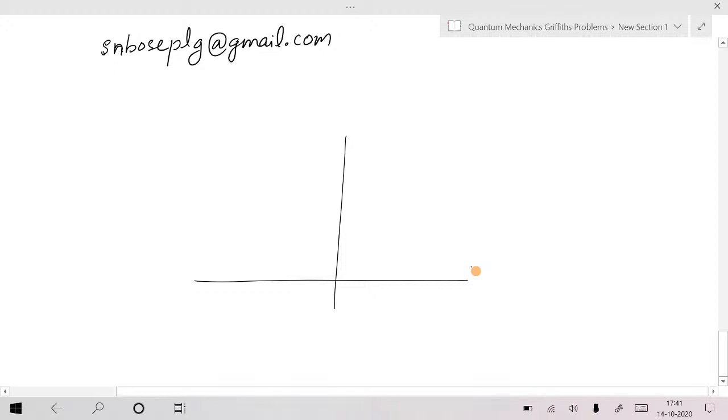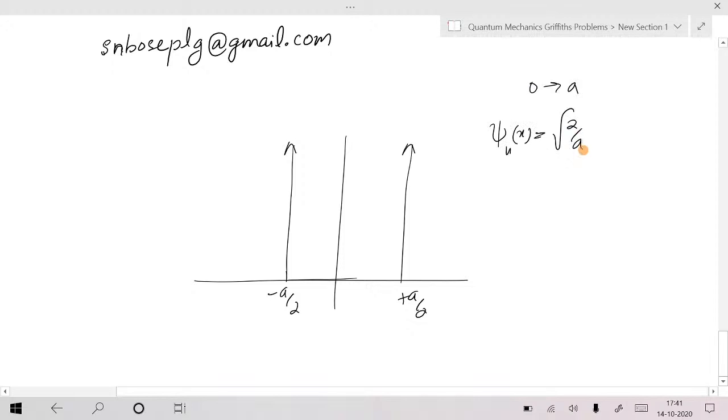If the box is from 0 to a, your wave function is root of 2 by a sine n pi x by a. If the box is from minus a by 2 to plus a by 2, the box length is the same, so energy will not change. E_n is the same on both sides because energy depends only on the length of the box. That's a.